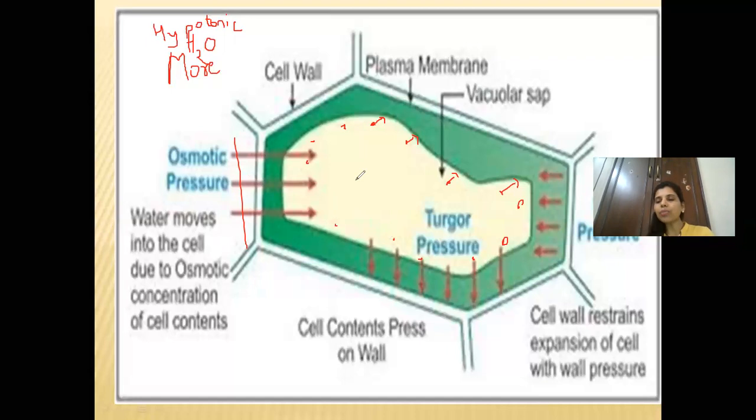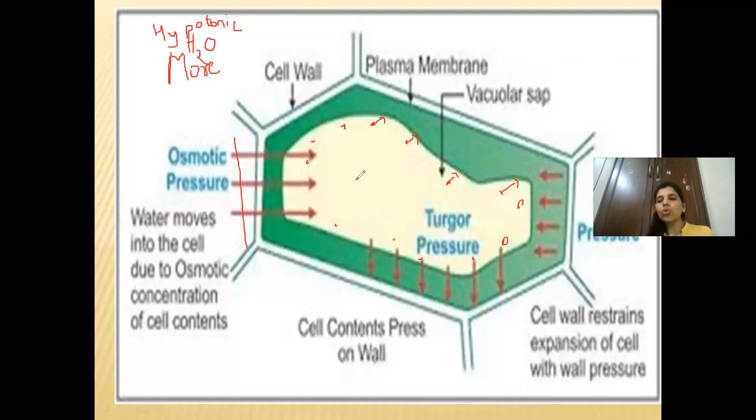When that pressure is there, if more water flows in, the cell may burst, because the cell membrane has some rigidity, and only till that point can it tolerate. You know that a rubber band, if you keep stretching it, has some limitation. If you go on stretching it, there will be a point at which it will break.